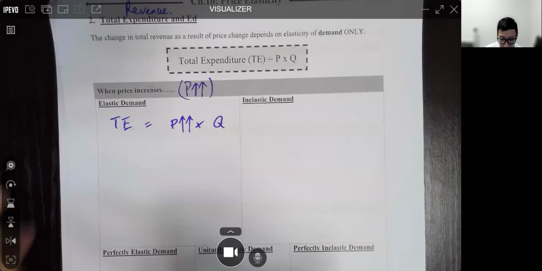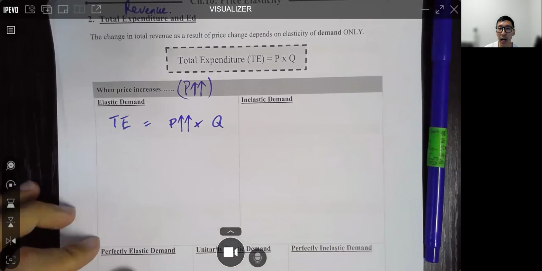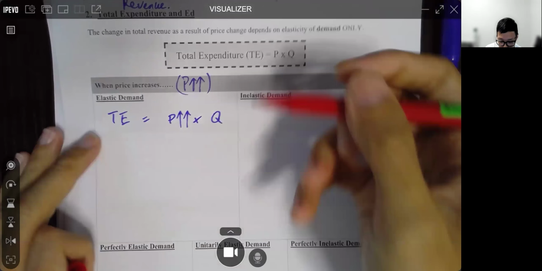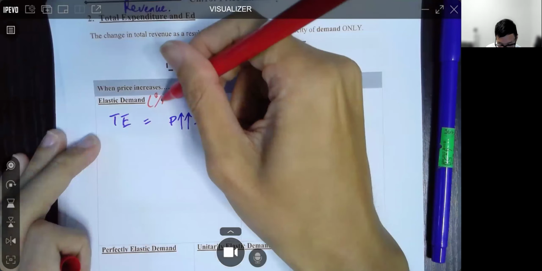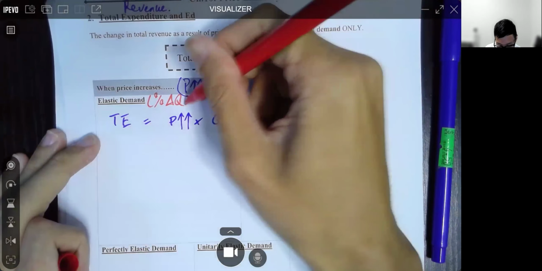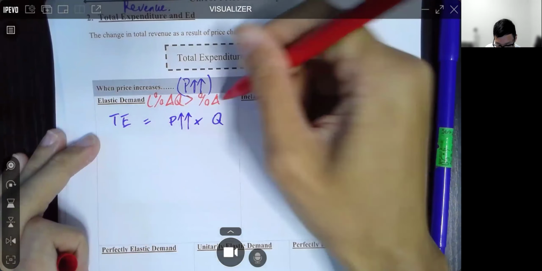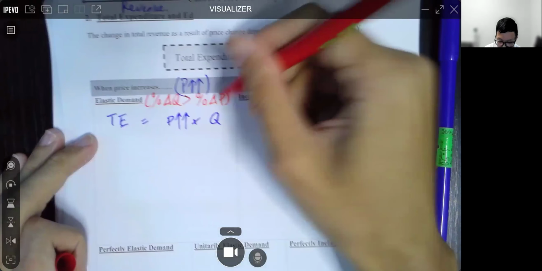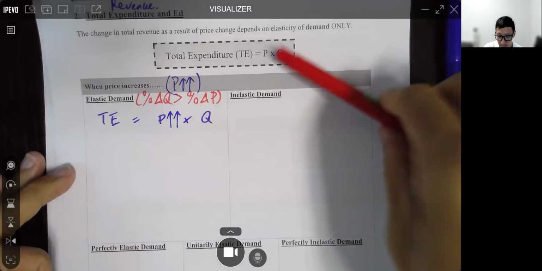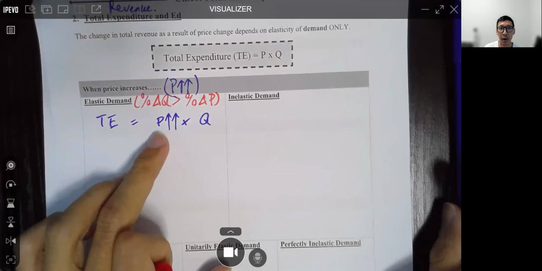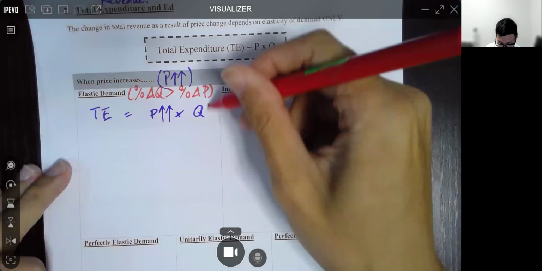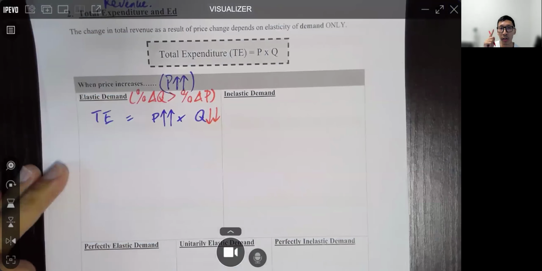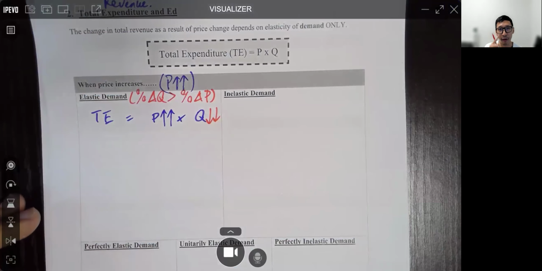What is elastic demand? Elastic demand refers to the situation when the percentage change in Q is larger than the percentage change in price. According to the law of demand, when price increases, quantity demanded would drop, and here it drops by a higher percentage, faster.